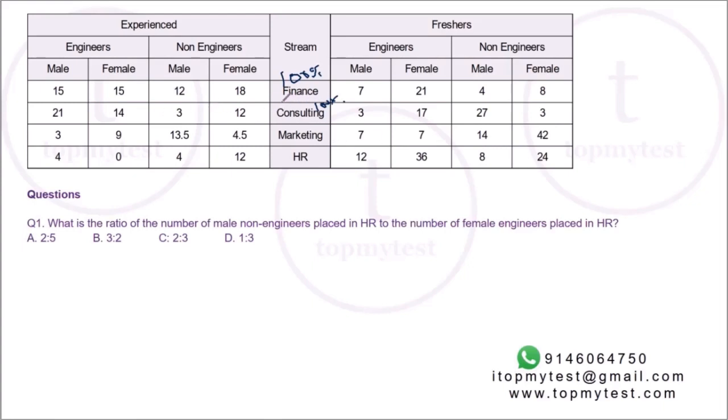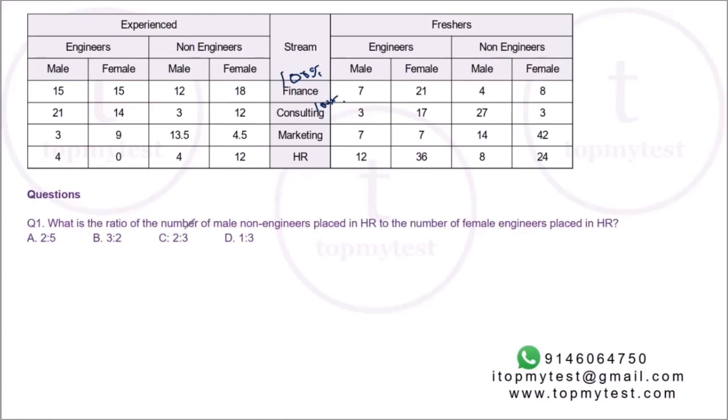So if consulting is 200, everything will become twice of this. If marketing total is 300, then everything will become 3 times this. Obviously, it cannot be 300, so marketing will be an even multiple of 100. For HR, if this is 100, this is how the split is going to be. Once this is done, we can proceed with the questions.